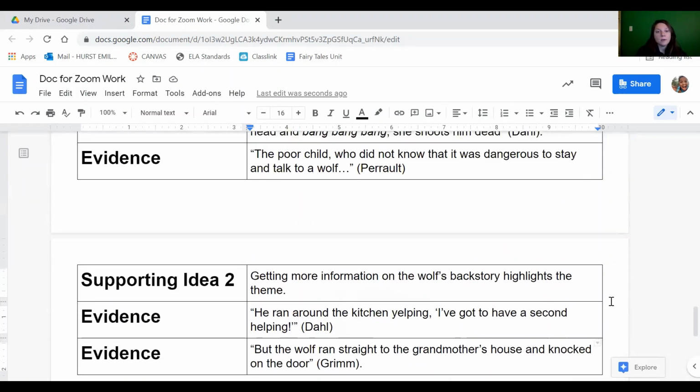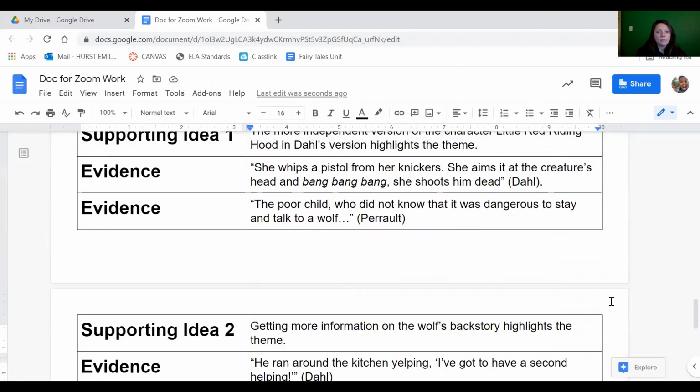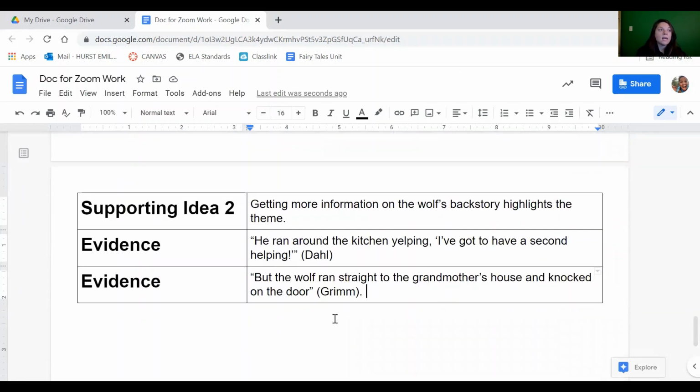So what I want you guys to do, if you haven't yet, is go through and fill out a chart like this for yourself. And then you're literally just going to do a flash draft. I want you to write a flash draft of this essay. It will be graded as a draft. It's not going to be graded as a final copy, but as a draft. I do want you to remember that good writers consider how best to support the claim they're making in an essay. I did the most difficult one.